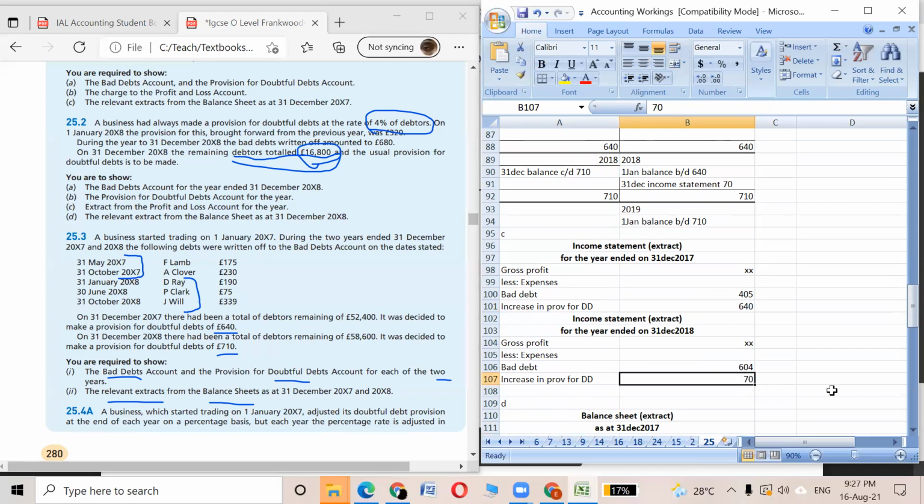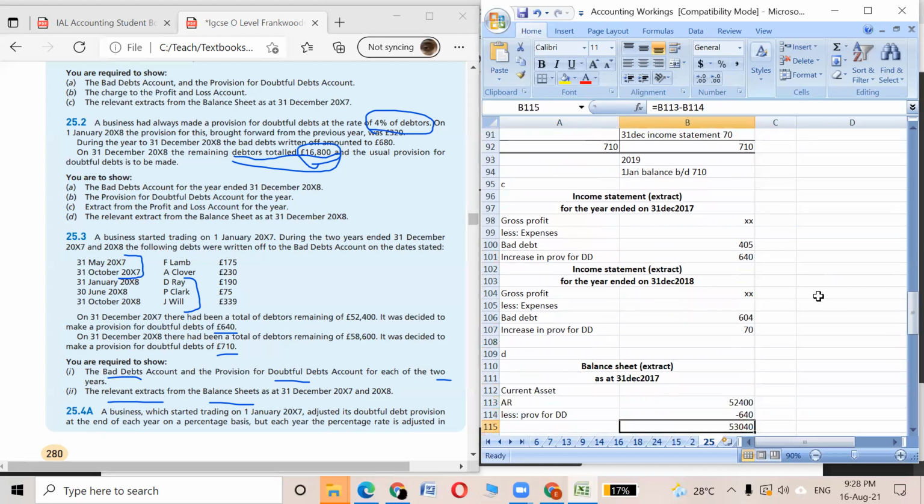Why? Because this is the amount that increased. In the first year the doubtfulness was 0, you just started the business. So the increase in doubtfulness was from 0 to 640, so the difference is 640. That's the amount. And in the second year it increased from 640 to 710, so that means it increased by 70. That's why we will put it in the income statement.